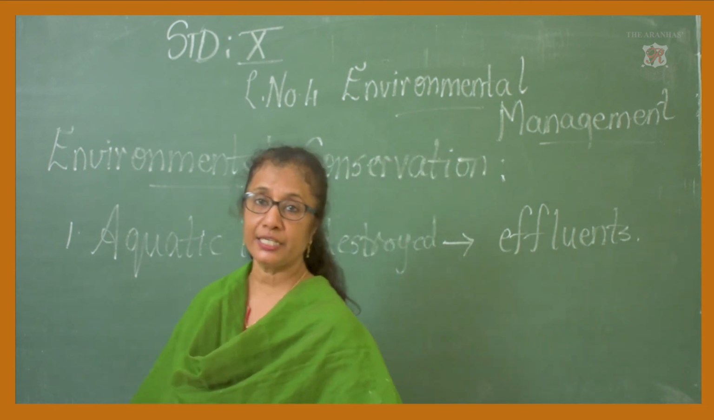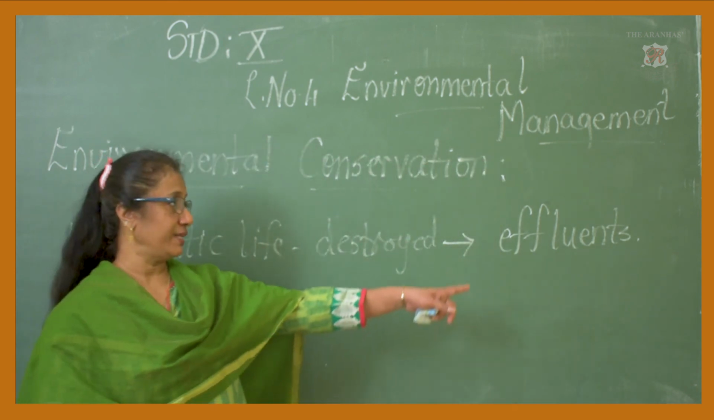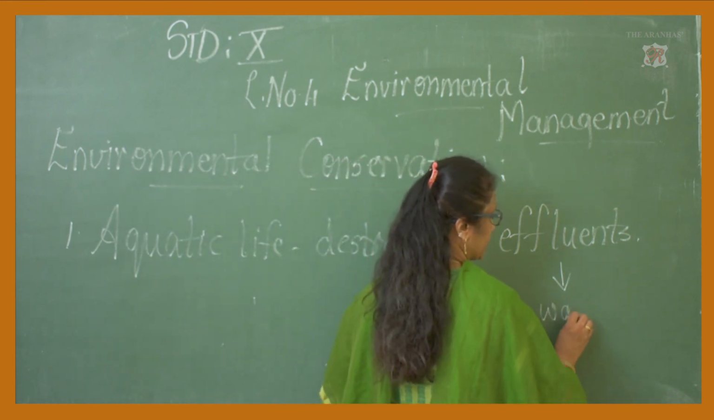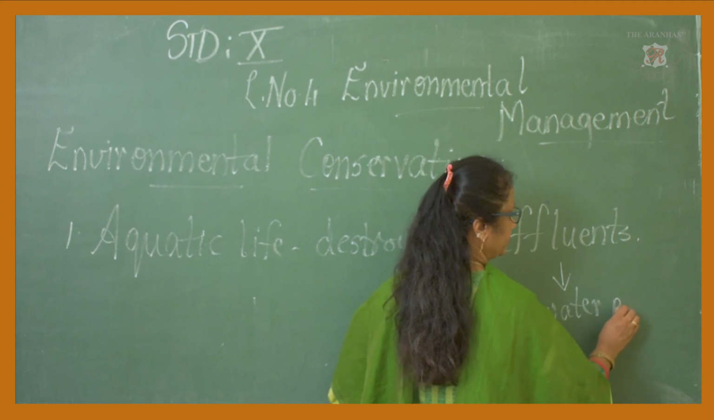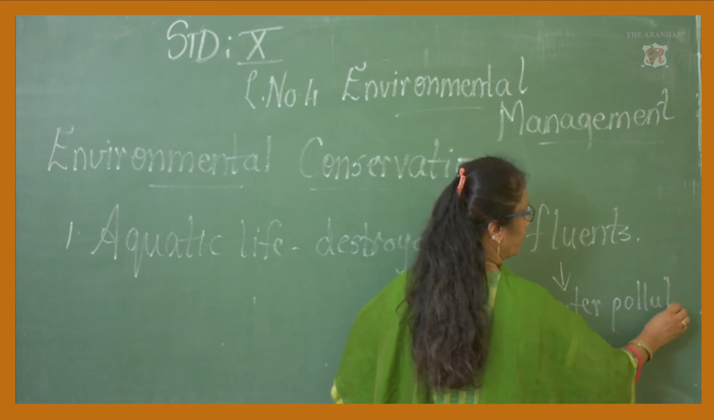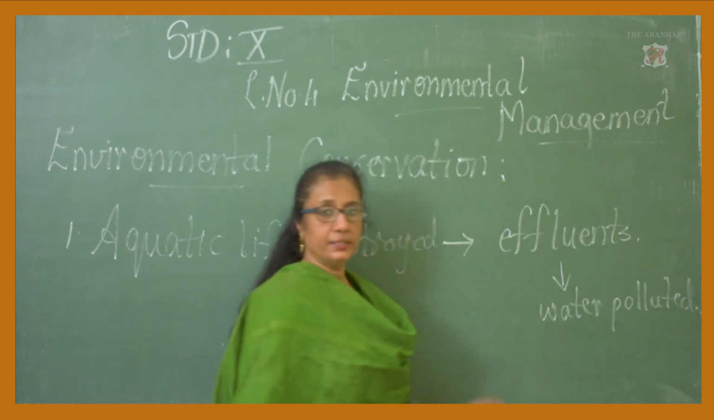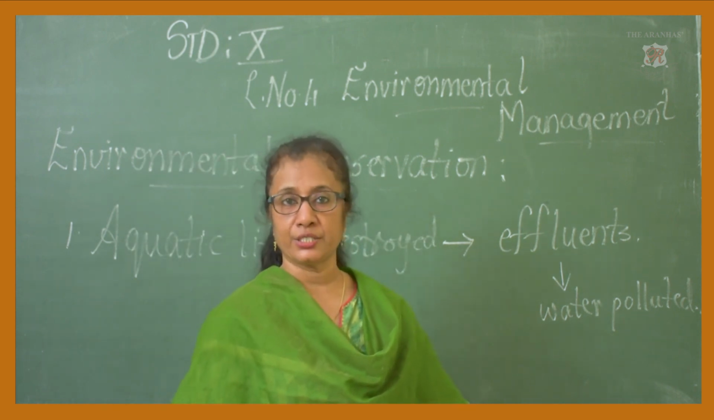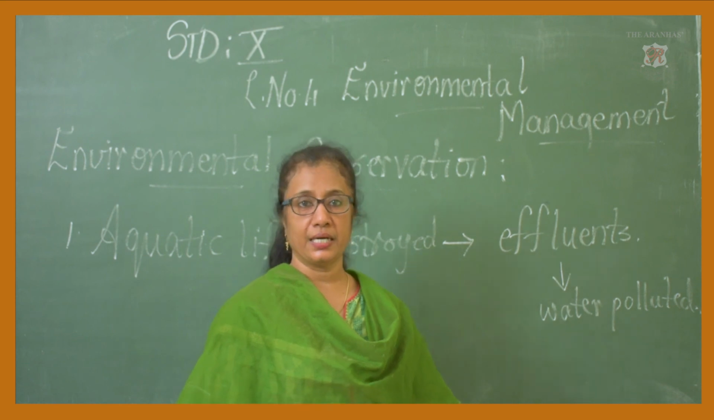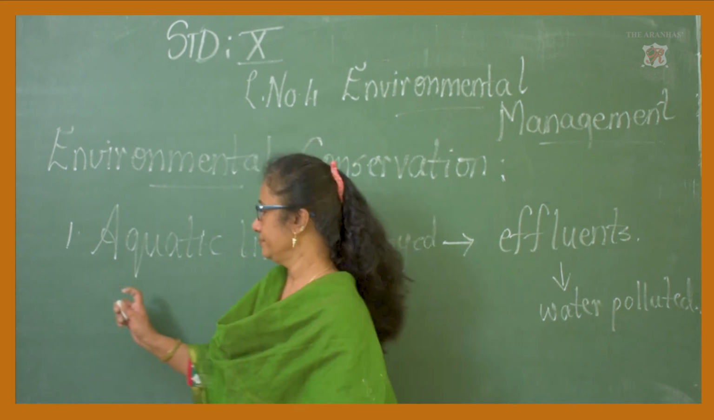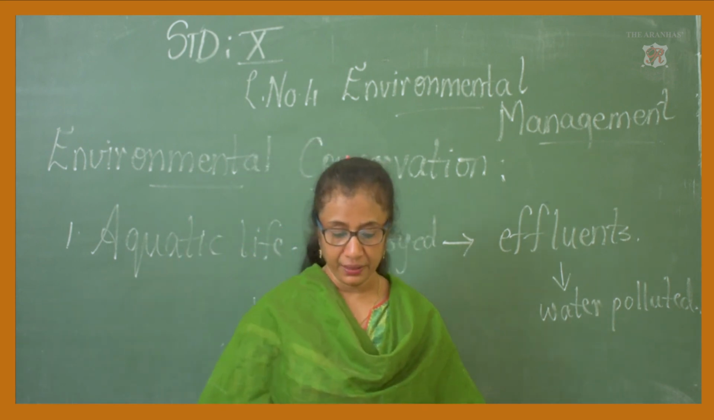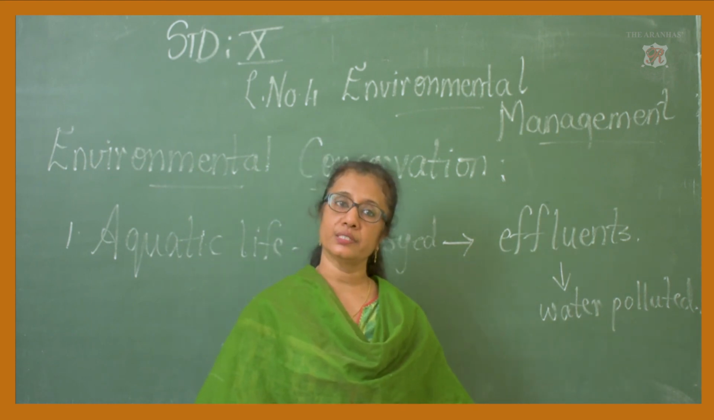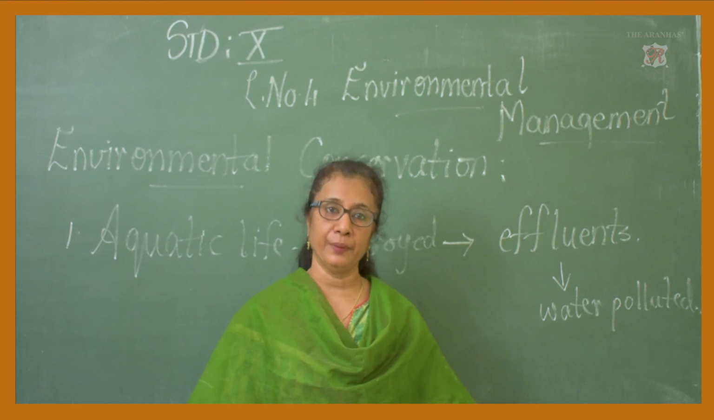Secondly, this will lead to water pollution. Naturally, if the effluents are released, what is more likely to happen? The water is likely to get polluted. Right? The water will get polluted. Alright? And if the water gets polluted, you can imagine what it is like. Entire destruction of the aquatic life. Thirdly, the water will not remain potable. You cannot use it for drinking or for any of the other purposes.